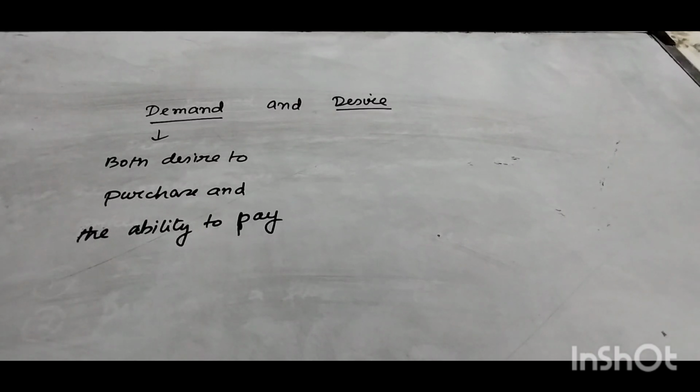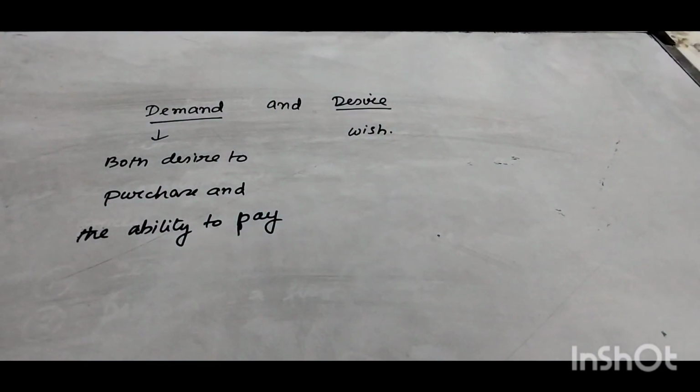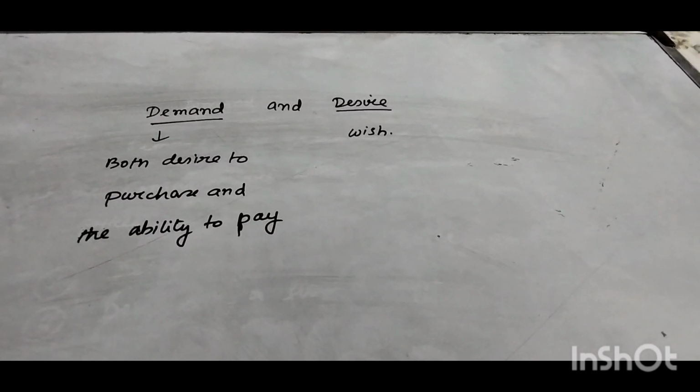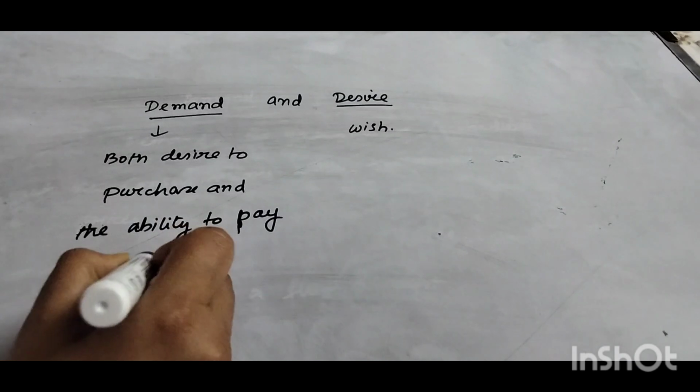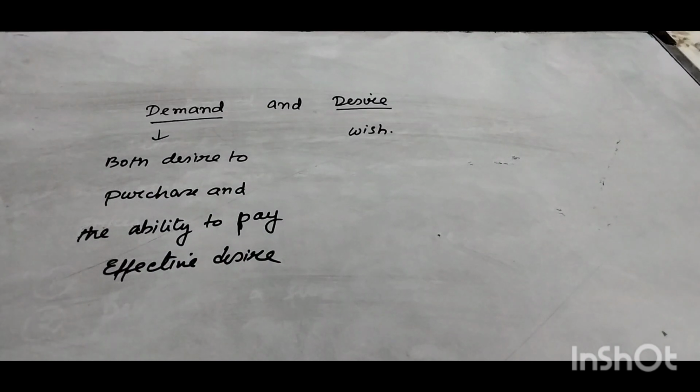What is desire? This is wishful thinking, your wish. You are thinking about whether you are going to purchase it or not. For example, I wish to have a car. Maybe you don't have the ability to purchase, or you have the ability to purchase but you are not willing to. That is your desire. So in that case, demand is your effective desire.